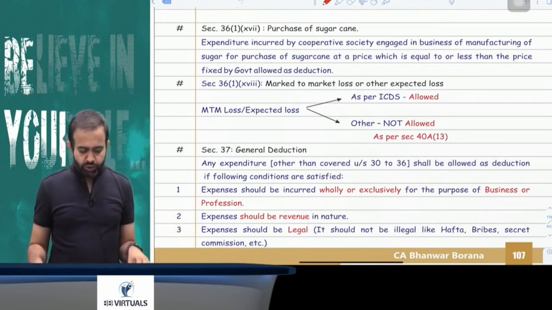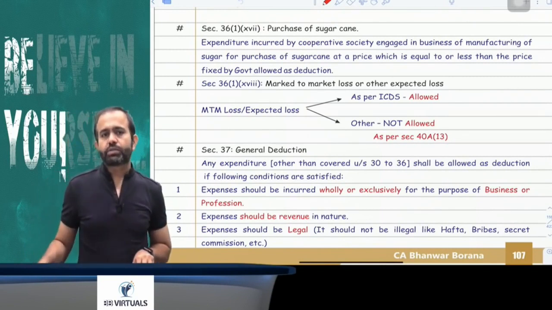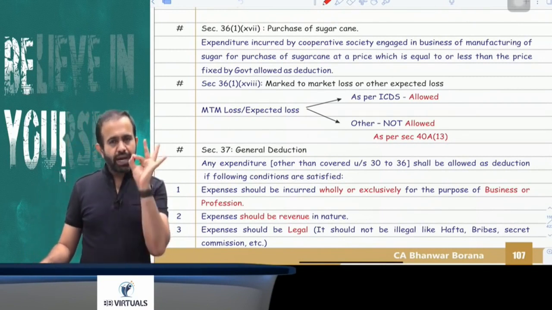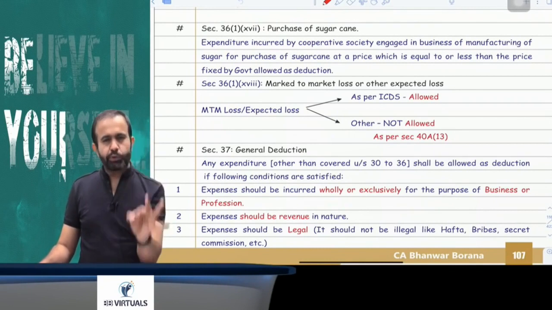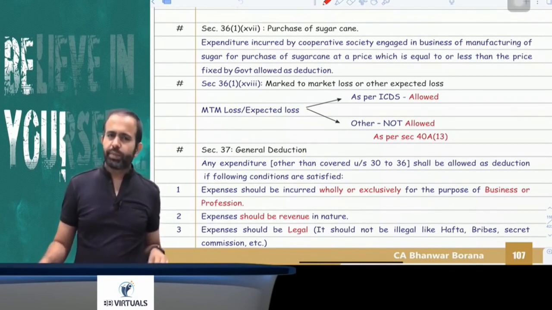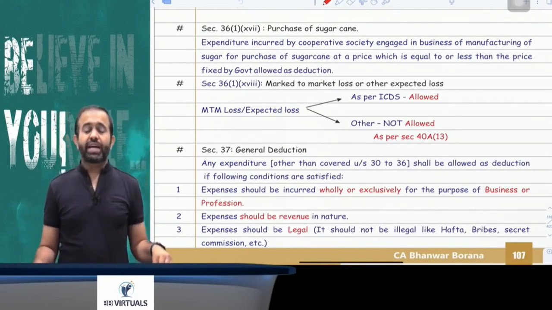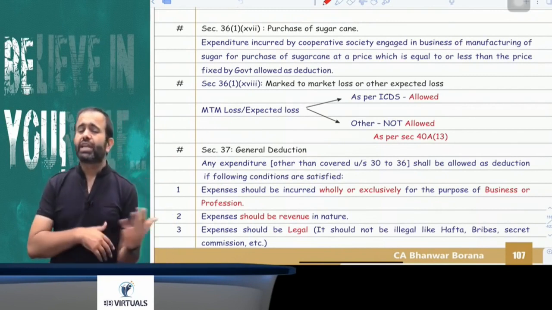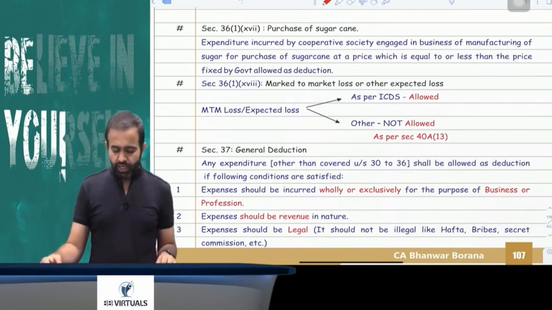Now next part is related to mark to market losses. Is mark to market loss allowed or not? So try to understand: if mark to market loss is computed as per the ICDS, then it is allowed as deduction. If it is not as per ICDS, then it is not allowed as deduction.